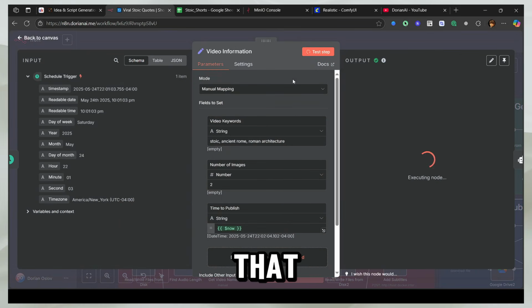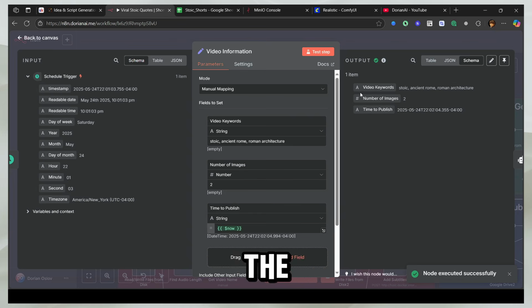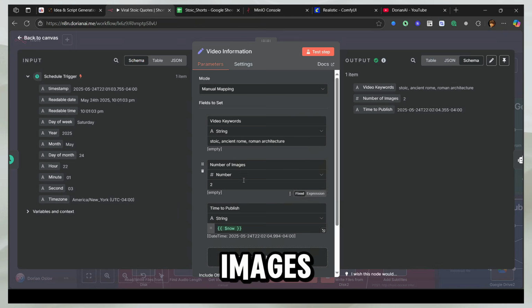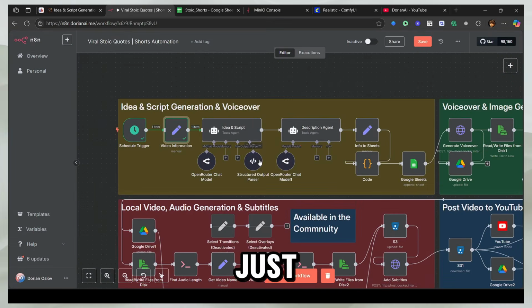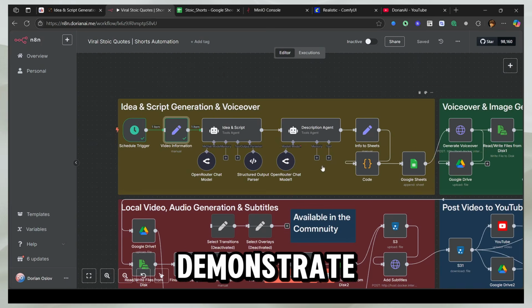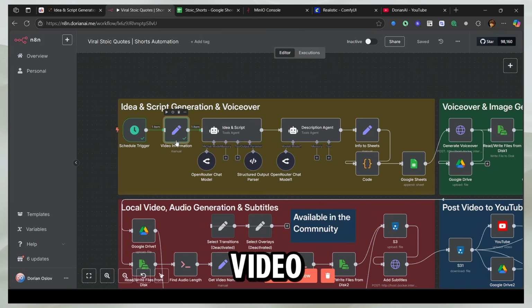So I'm going to test that. And you'll see that it outputs the video keywords, the number of images, and time to publish. So the number of images is how many images will be in our video. So whatever number you give here in the number of images will be the number of images in your video. So if you give 5 images, then the video will consist of 5 images transitioning between them. So I'm just going to give it 2 just to demonstrate it. And you can actually increase it if your video is longer.